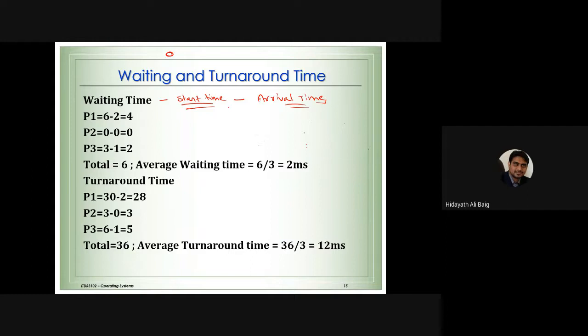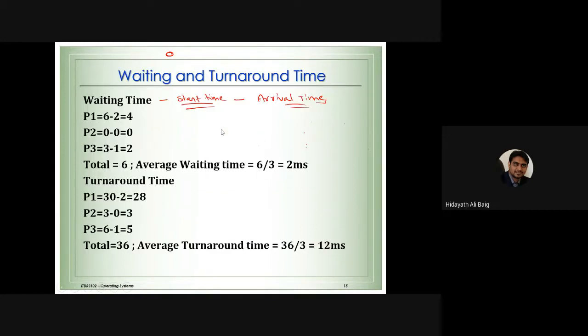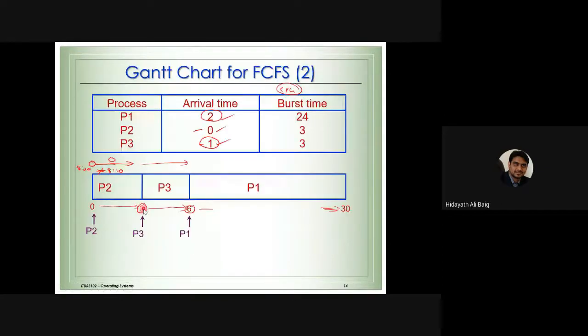So when we go back, what is the start time of process 1? Process 1 starts at 0 milliseconds, arrival at 0 milliseconds. Process 2 also starts at 0 milliseconds, arrival at 0 milliseconds. Process 3 starts at 3 milliseconds, arrival at 1 millisecond.